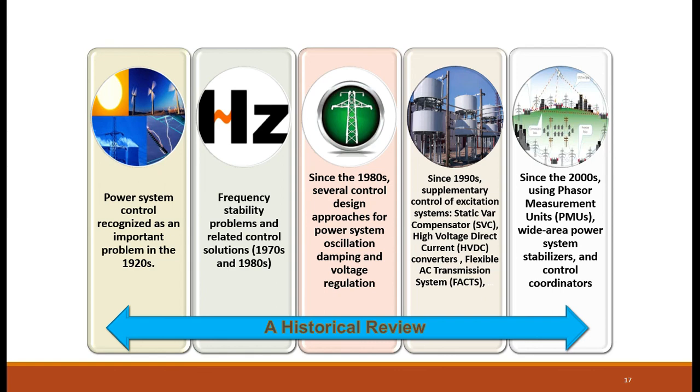The thrust is all given to PMUs and the automation part from 2000 onwards. This is about a historical review of how the different studies took place in the different periods.